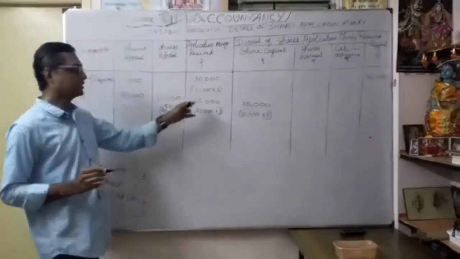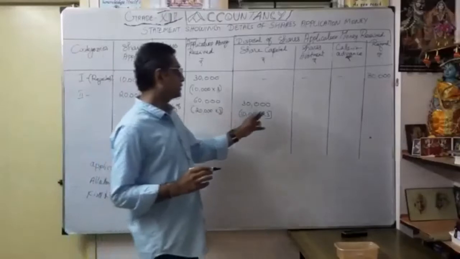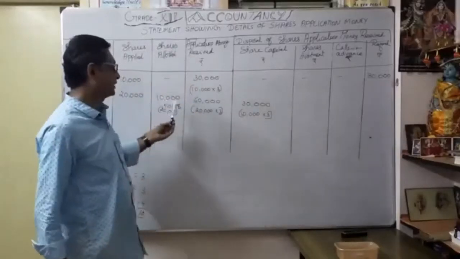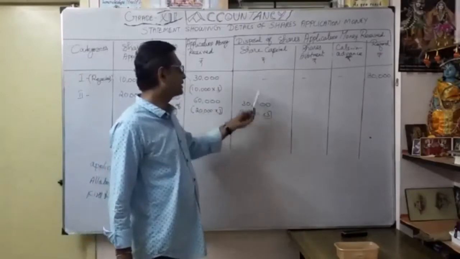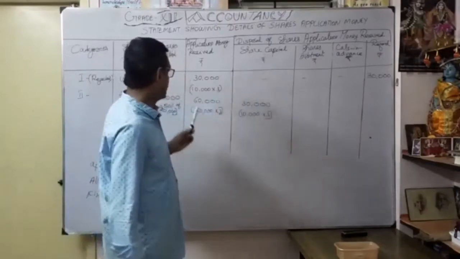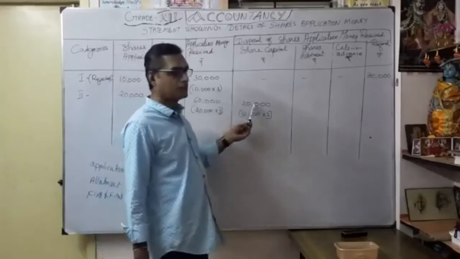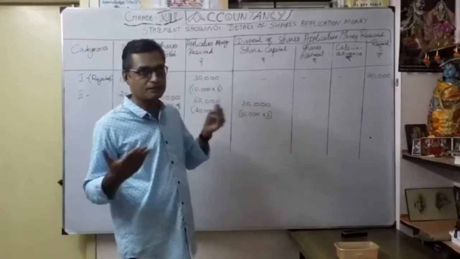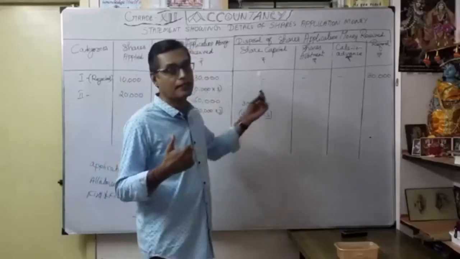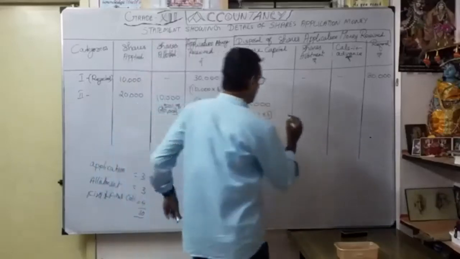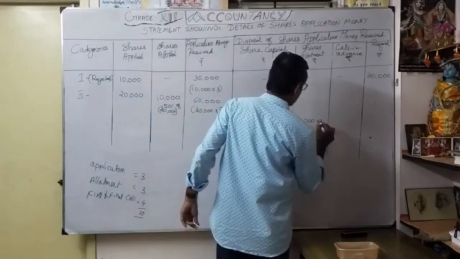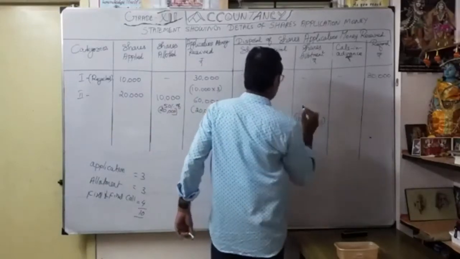From the 60,000, 30,000 is transferred, because only 10,000 shares are allotted. The balance remaining is 30,000. How much can we transfer to share allotment? The same 10,000 into allotment money, so 30,000.